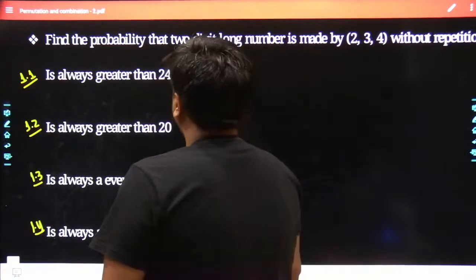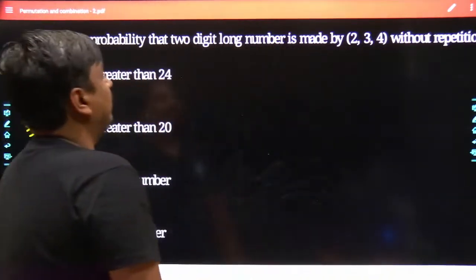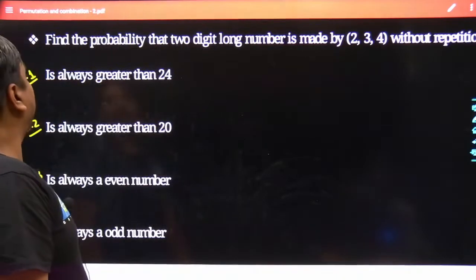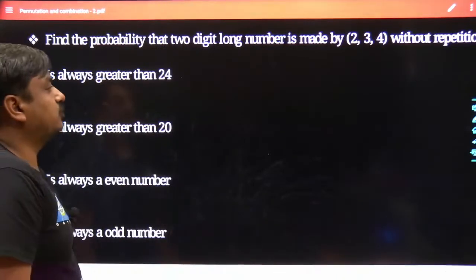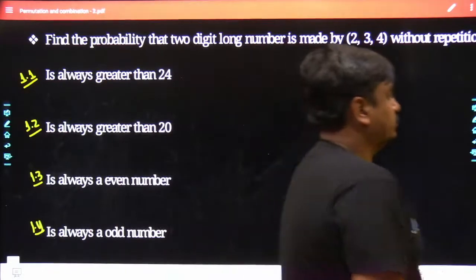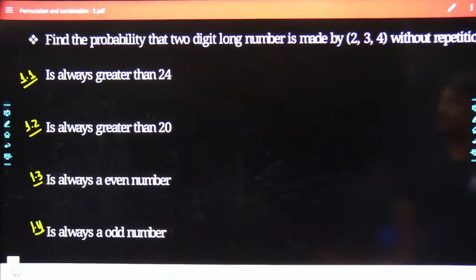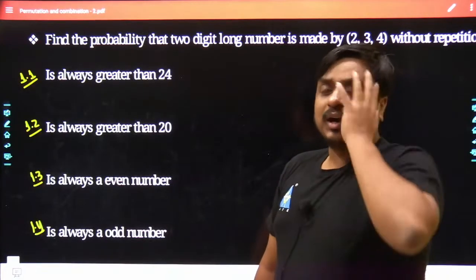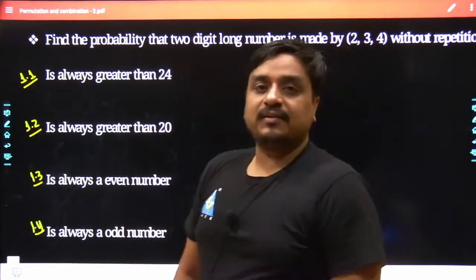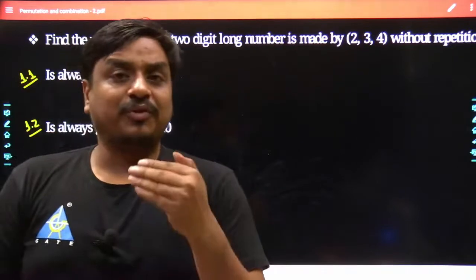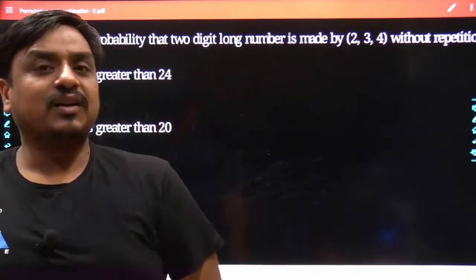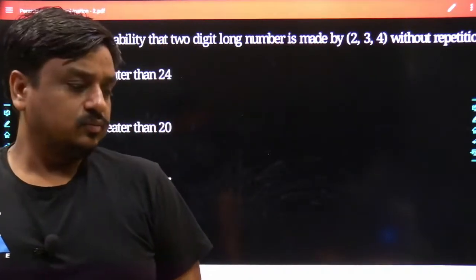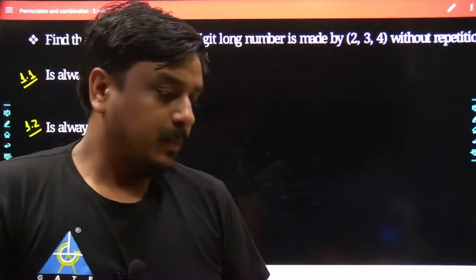Find the probability that the two-digit number made of 2, 3, 4 without repetition is always greater than 24. What does greater than 24 mean? Even the number can't be 24 also. What should be its answer? Nobody should give the answer in the form of numeric values. You should give the answer in the form of nCr or nPr.